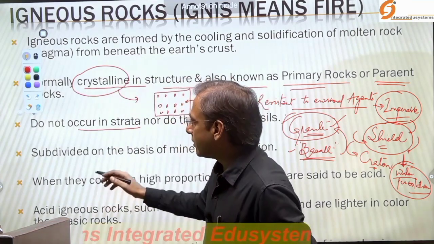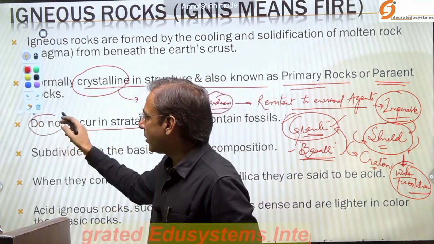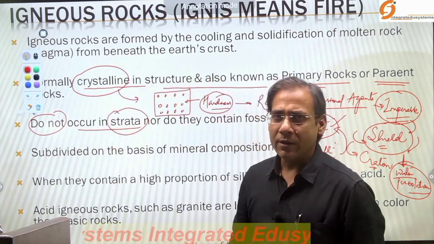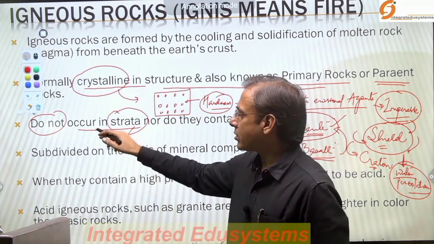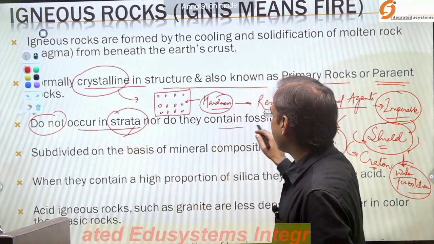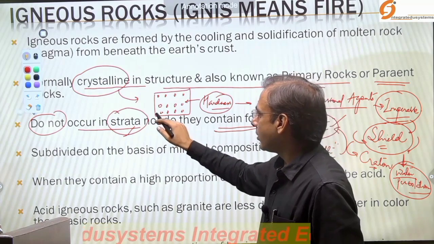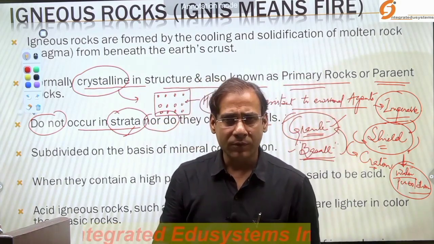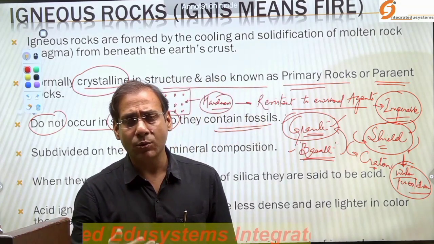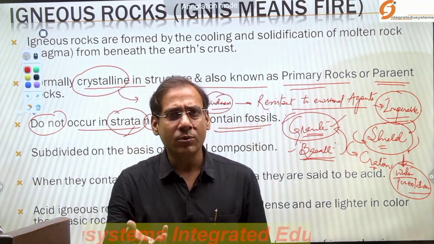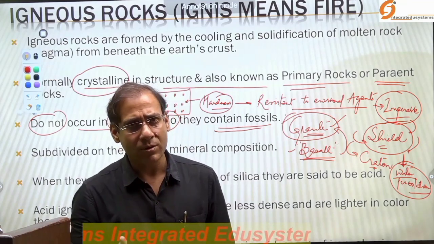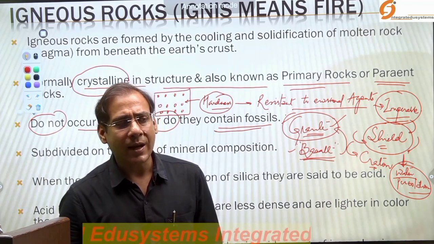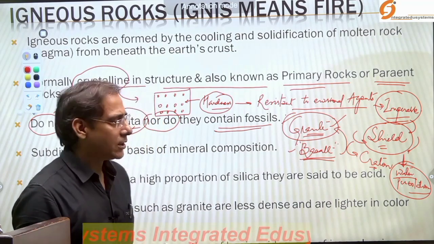When we look at the sedimentary rocks, they have layers, but the igneous rocks have no layers, do not occur in strata, and therefore nor do they contain fossils. And because they are made up of very heated materials, तो उस heat में चीज़ें जल के राख हो जाएंगी, एसिड्स में कन्वर्ट हो जाएंगी, फॉसिलाइजेशन के चांसेस भी नहीं है. So that's why there is a lack of fossils. This is another feature.